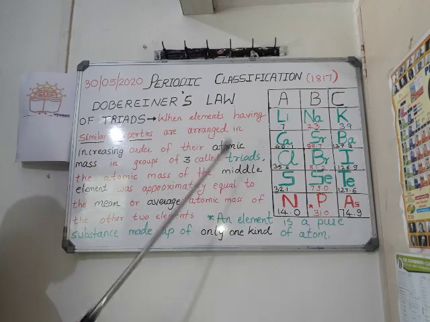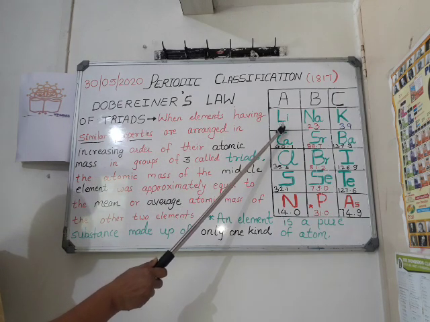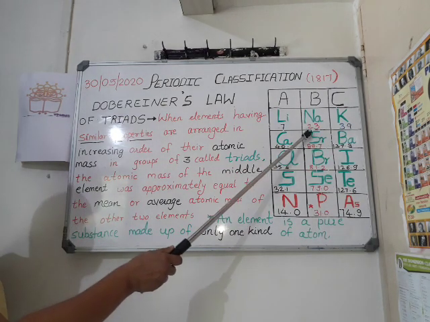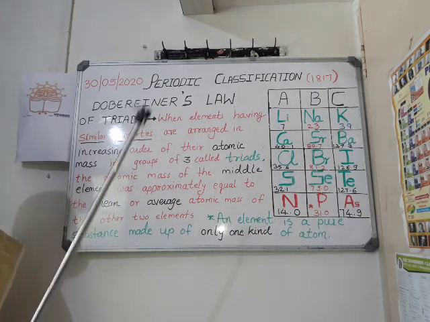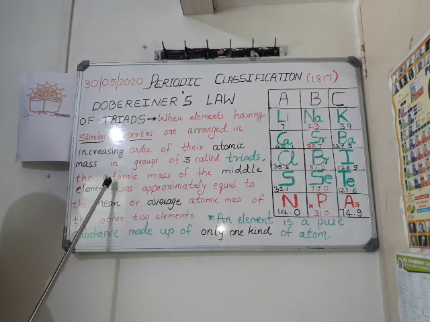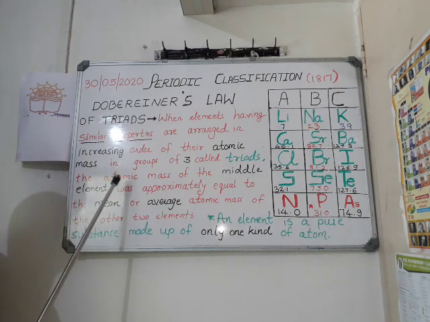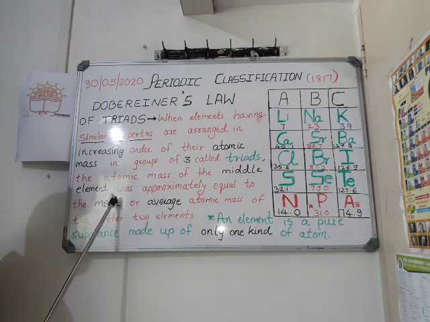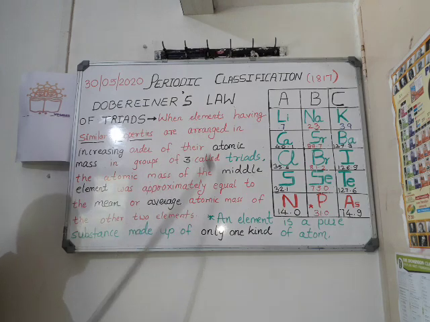While reading, you have followed that these atomic masses are arranged in increasing order. Now the very last and important point is that the atomic mass of the middle element is approximately equal to the mean or the average. So let us see what is the mean or the average. You pause this video and write down this law.